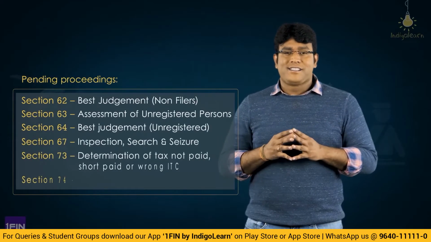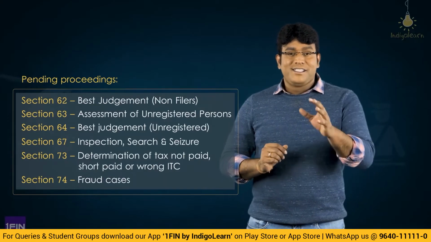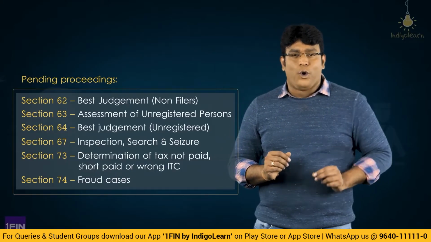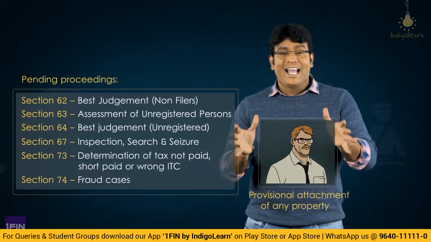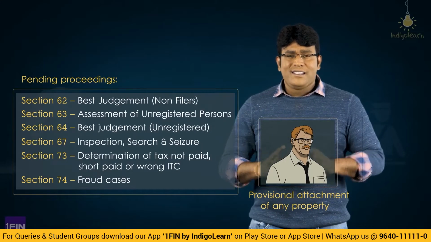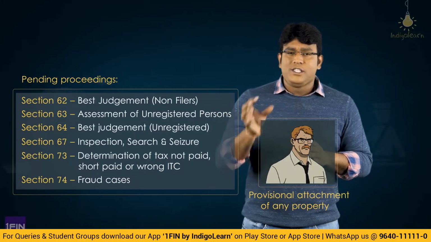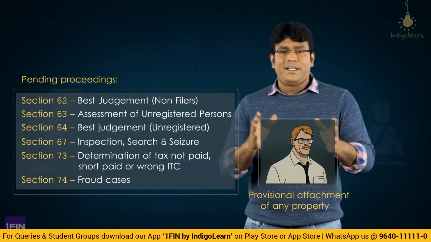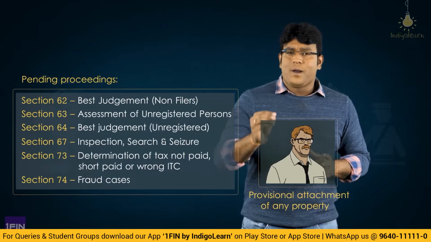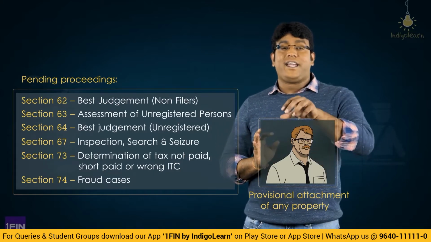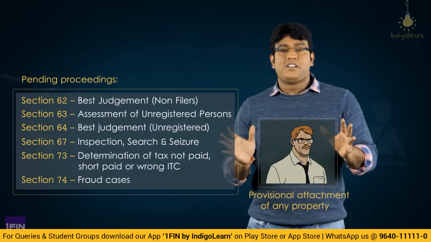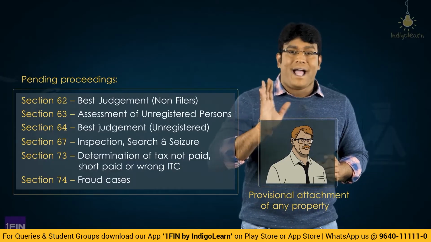Friends, we just discussed that in case of any pending proceedings under section 62, 63, 64, 67, 73 or 74, the commissioner can initiate action of provisional attachment. See, the whole idea of this provisional attachment is only to safeguard the interest of the revenue. By any chance, if there is some amount which the government has to get from the registered person, and the government is of the opinion that it is necessary in the interest of revenue to do a provisional attachment, then the commissioner may order provisional attachment of any property including bank account.